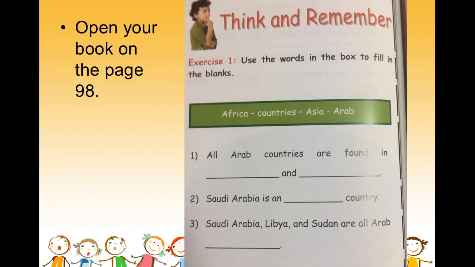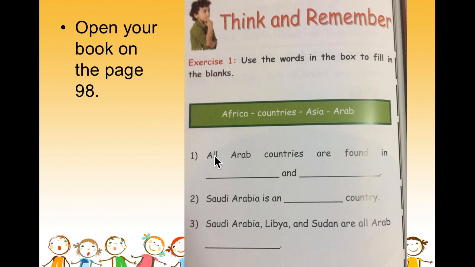Okay, if you understand this lesson, let's solve the questions on page 98. Use the words in the box to fill in the blanks. We have the words Africa, countries, Asia, and Arab.